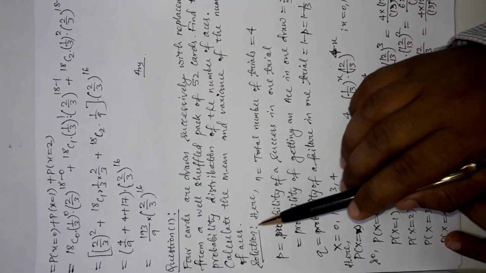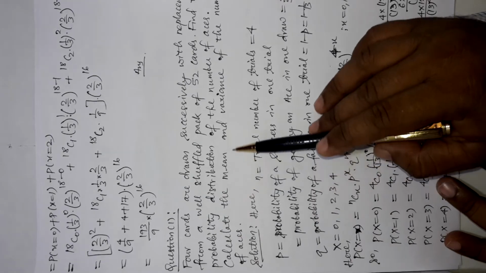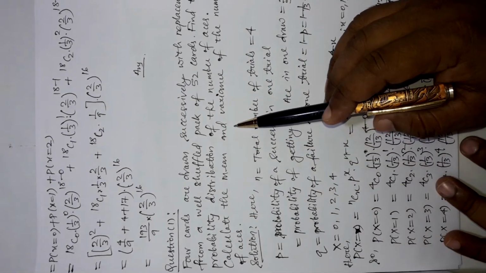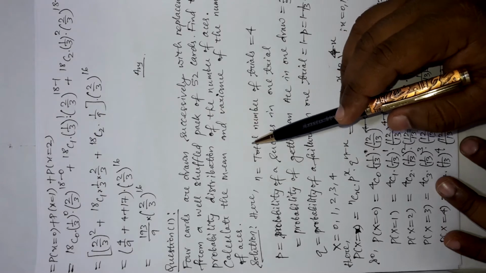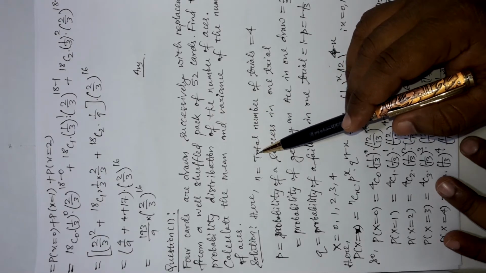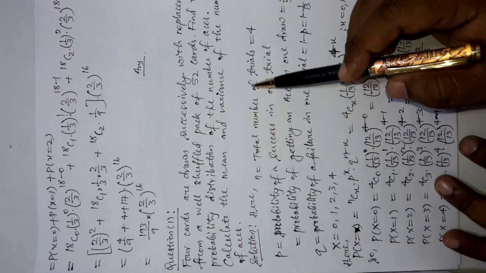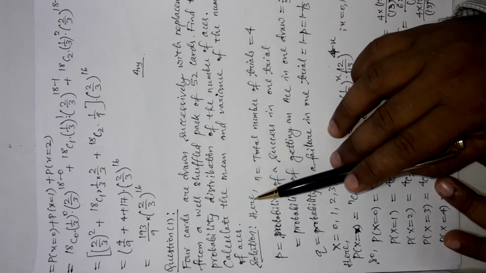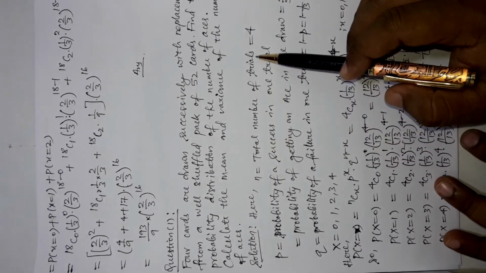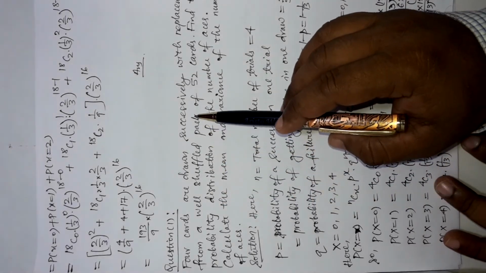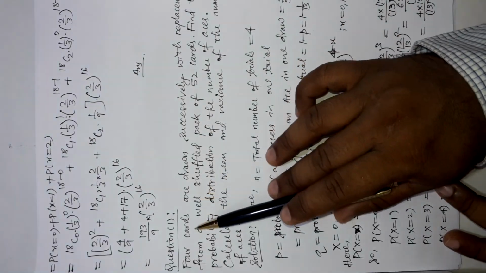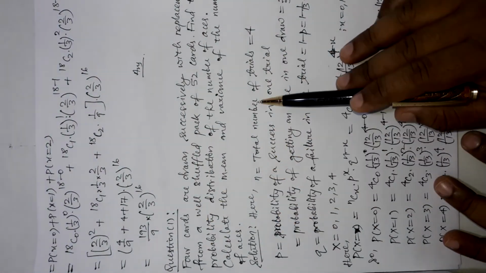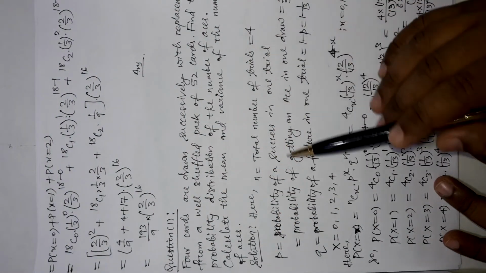Now calculate the mean and variance of the number of aces also. So, let us first of all name and define the symbols here, and then assign the values to them by collecting from the question. Now, n represents the total number of trials, and here the total number of trials means the number of cards we are drawing, that is 4 cards. So, number of trials is equal to 4.